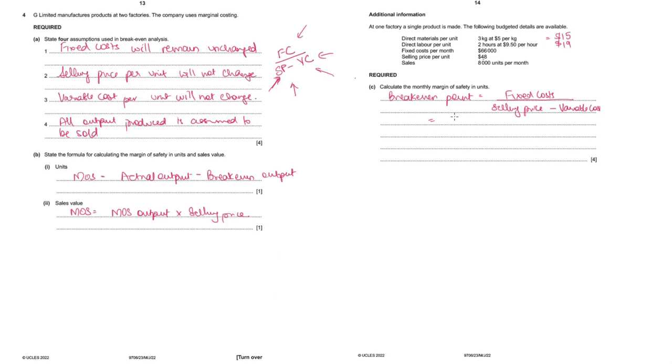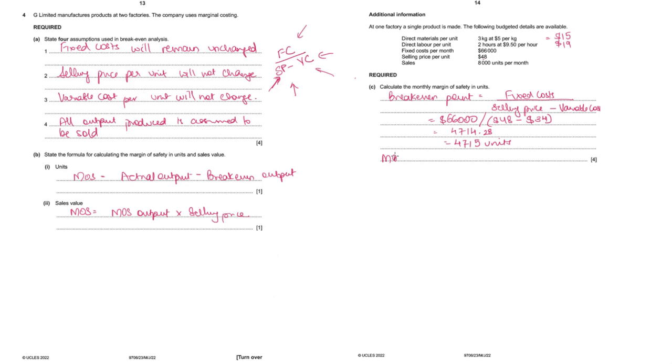So 66,000 divided by $48 minus total of 15 and 19, 34. So 66,000 divided by $14, 4714.28, and we will round it off to 4715 units.